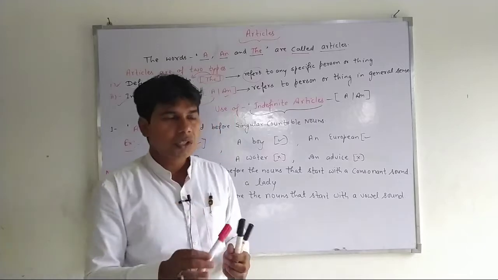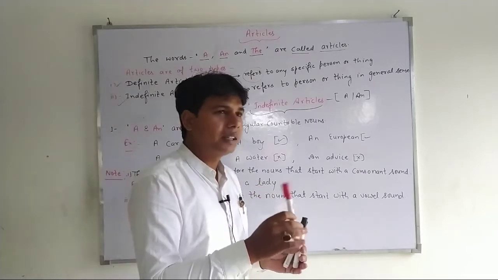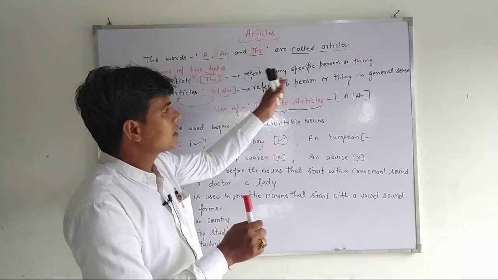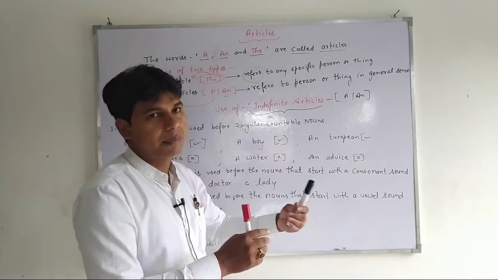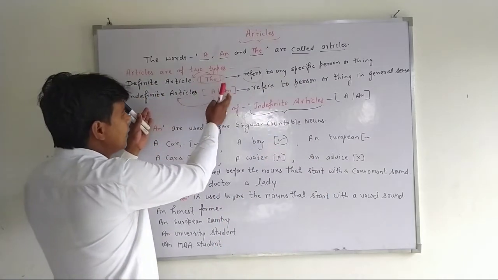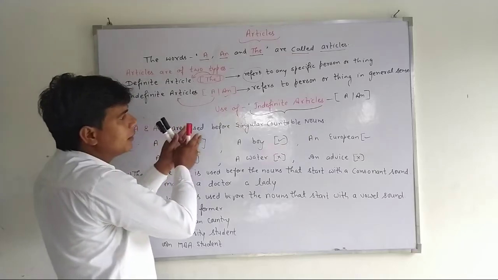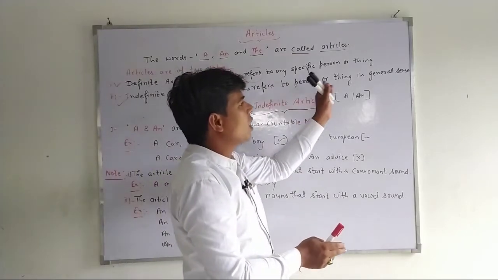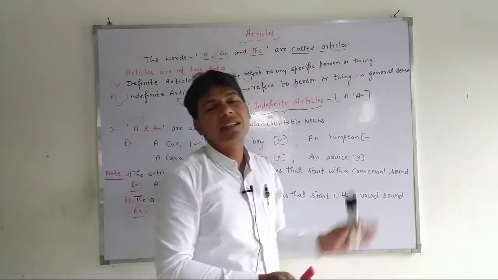That is why the makes the person or thing specific, while a and an are indefinite because they refer to a person or thing in a general sense.